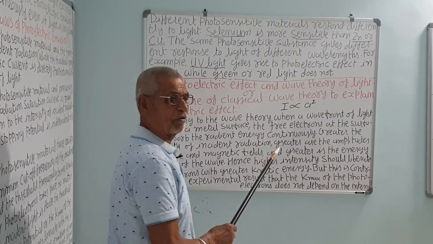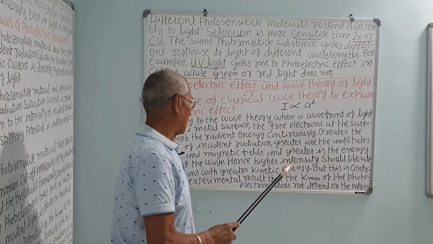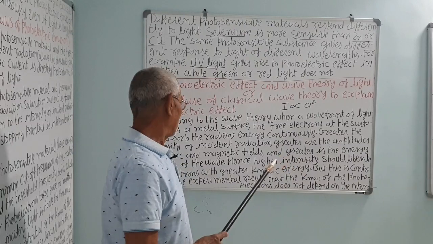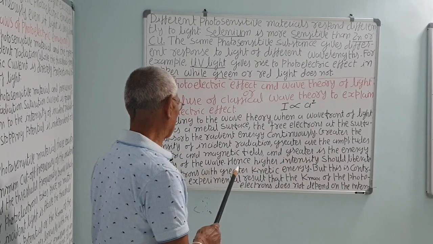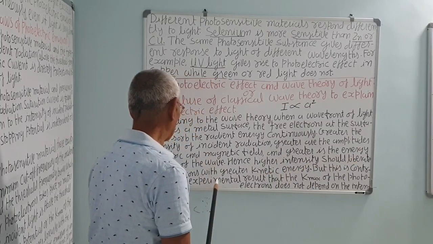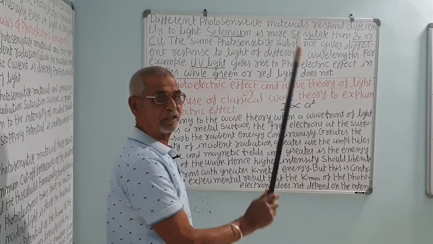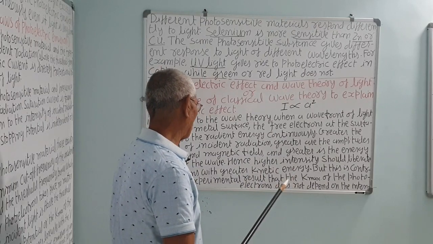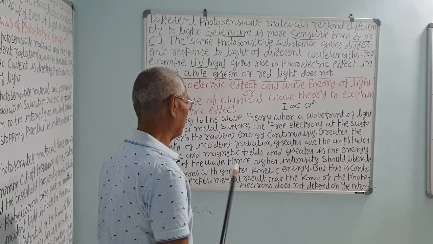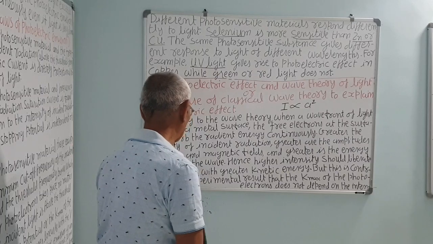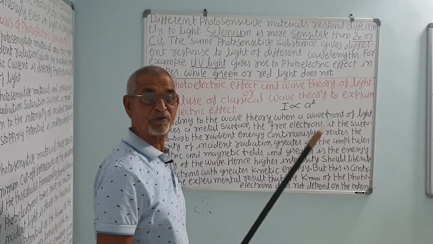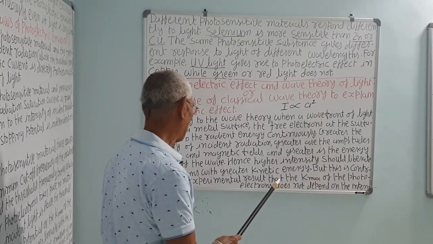If light propagates in the direction of the x axis, then the electric field will be along the y axis and the magnetic field will be along the z axis. Correct. So higher intensity should liberate photoelectrons with greater kinetic energy, which is against the photoelectric experimental observation, as we have discussed just now. Greater kinetic energy photoelectrons are liberated due to frequency only, not the intensity.